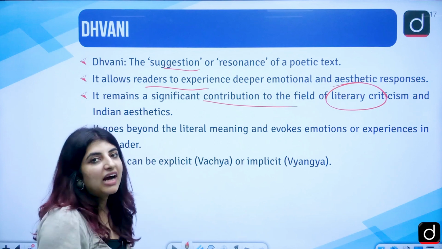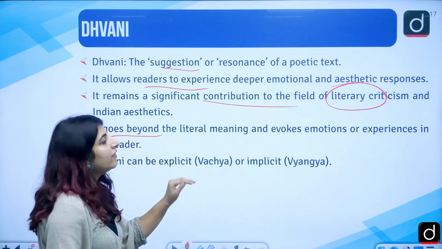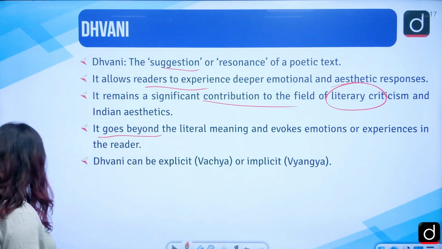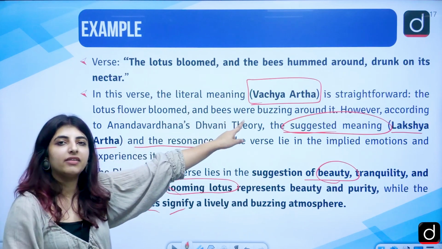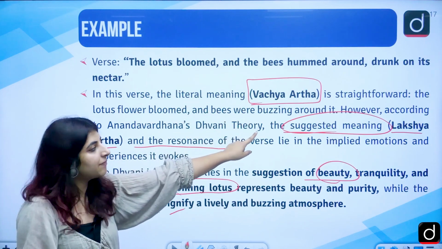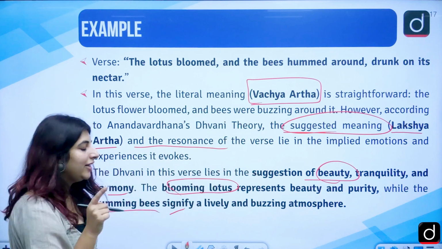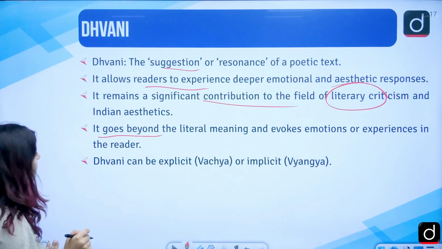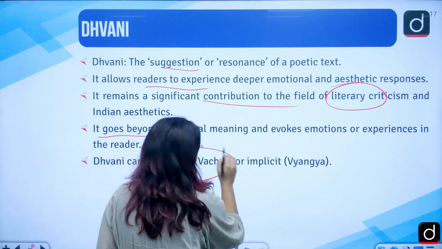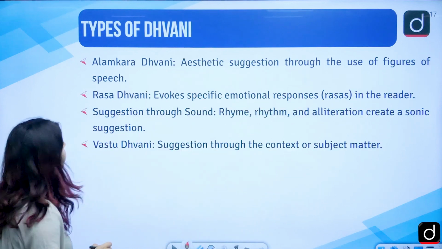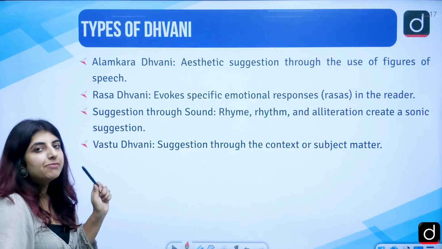Match the following, they may ask these questions. It goes beyond the literal meaning. What do we really understand by the literal meaning? Vachya arth. And the suggested meaning is lakshya arth. So, you need to write these particular statements down. It can be explicit, it can be implicit. Now, types of Dhvani.